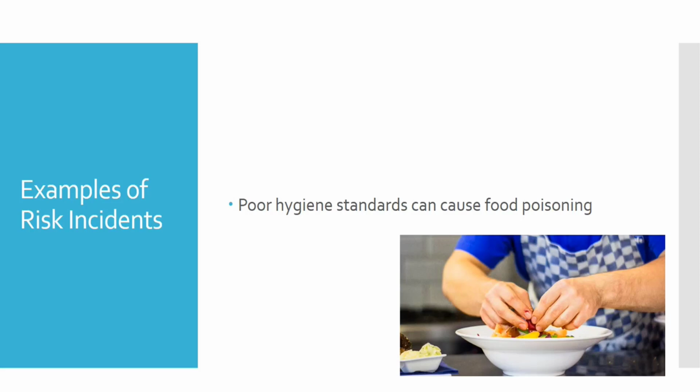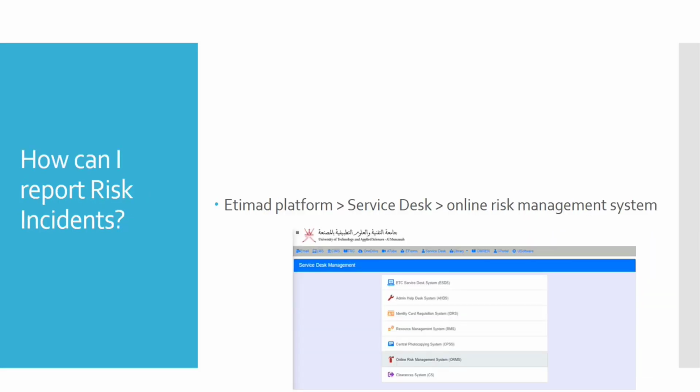So if you find this type of incident around you, you can report it in ORMS. How can we report things in ORMS? Everyone, we are now using the Etimad platform. You have to go to Etimad, go to service desk, and there is ORMS, the online risk management system. You can see it there.